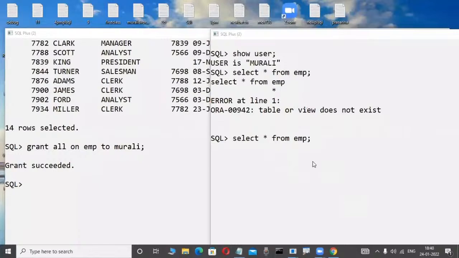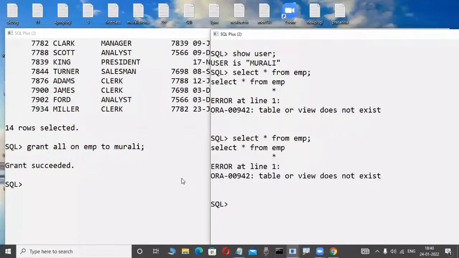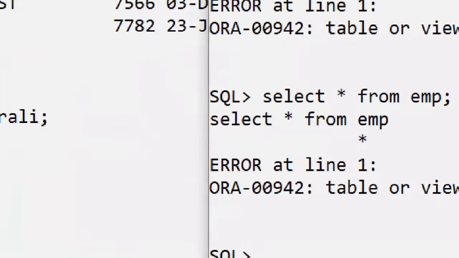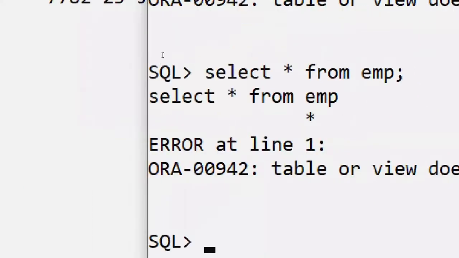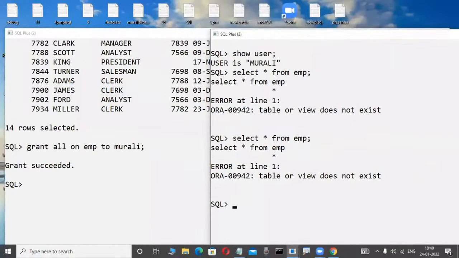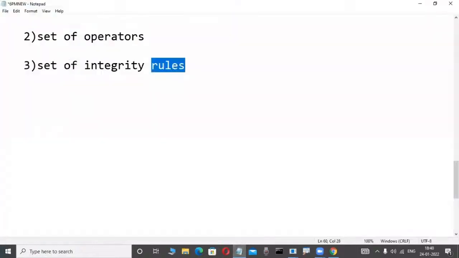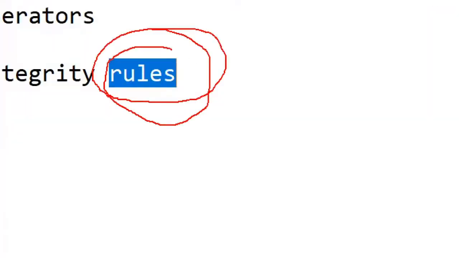Suppose I am typing like this. Here again, it will give an error. Why? Observe here. If we are using any relational data model products, compulsorily we must follow some rules. Really, grant is succeeded, really correct. But I am a developer. I am unable to follow the rules in a relational data model. That's why I'm a failure. I'm a programmer. I don't know the rules, so that's why I'm a failure.